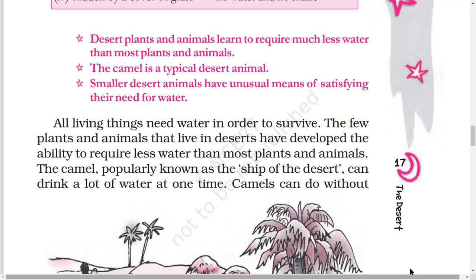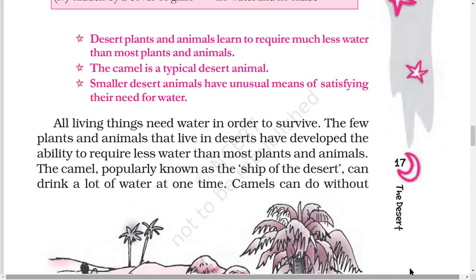Smaller desert animals have unusual means of satisfying their need for water. Some examples are given in this chapter of how they try to save water or survive without water. All living things need water in order to survive. Yes, this is a general scientific theory. We all know that if we are a living being, we require water to survive.